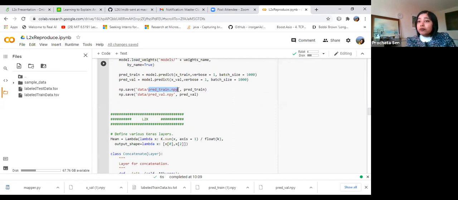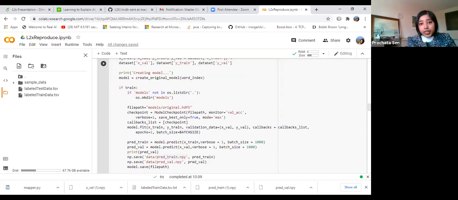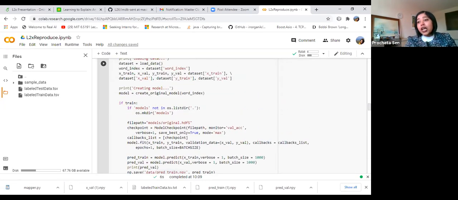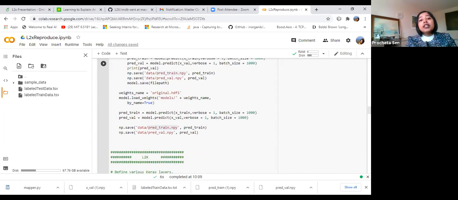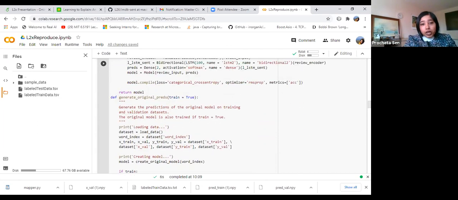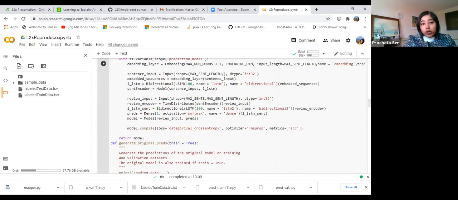So you need to save those somewhere. You need to define your original model, which you will eventually explain, within this function. You have to train that model. Then from the trained model, you will save the predicted outputs, because those outputs will be required to train our explainer. That's the function of this particular function, generate original predictions.